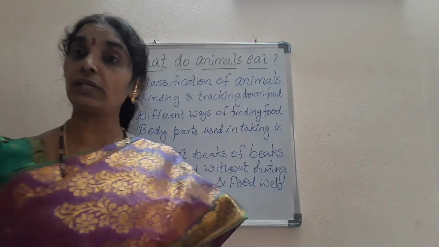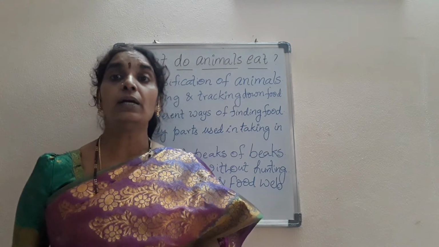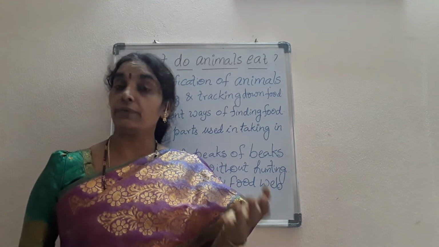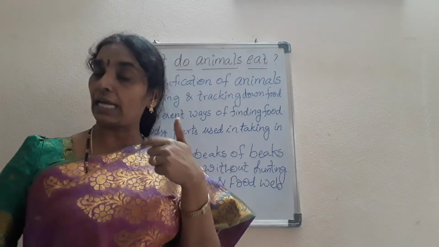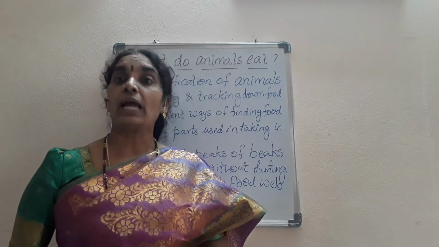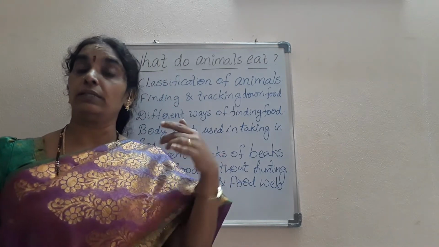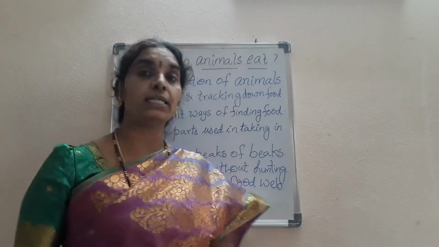And birds have different beaks to suit their food habits. Like the parrot eats nuts and fruits since it has a hooked beak, and the type of beak suits it to take such type of food material. And also we can say that the honeybee has a long pointed beak to suck the nectar from the flowers.